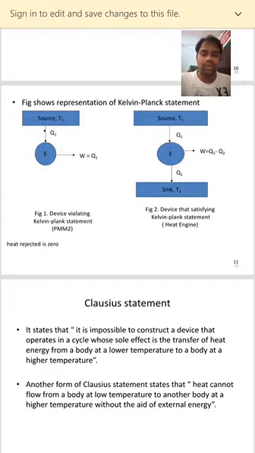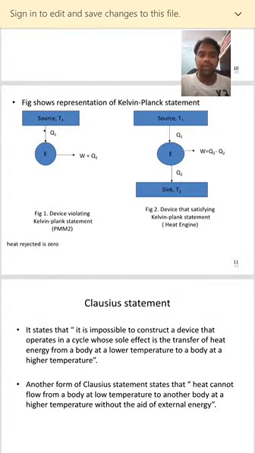Another form of the Clausius statement states that heat cannot flow from a body at lower temperature to another body at a higher temperature without the aid of external energy. So this type of device is impossible to construct, but it is possible with the help of external energy. Without the aid of external energy, heat will not be transferred from a body at low temperature to another body at higher temperature.